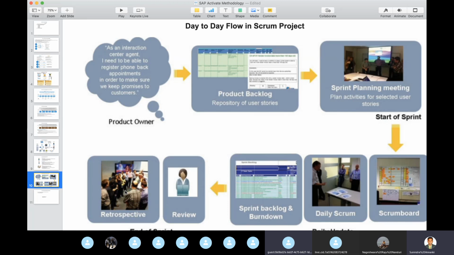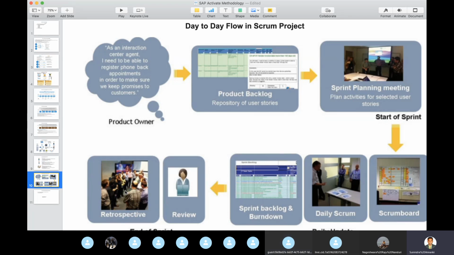Surendra, one question here. After knowing all these pains of the agile methodology, Scrum Master, management, whatever it is, Scrum management, project management, why does SAP still promote this? Basically, there is only one advantage here.